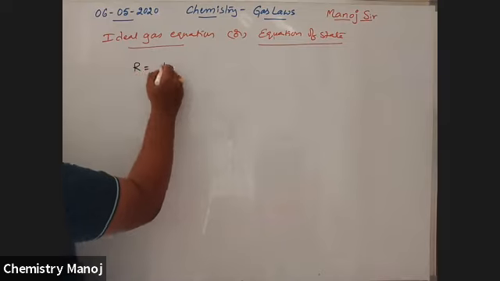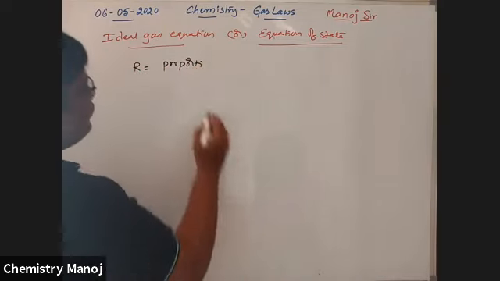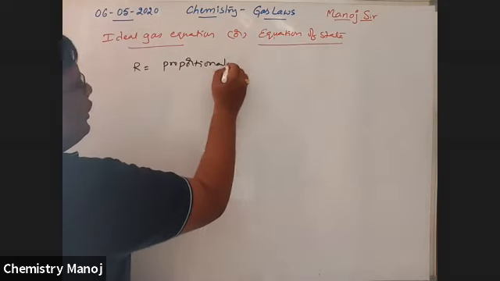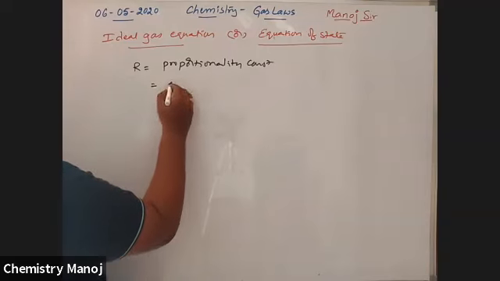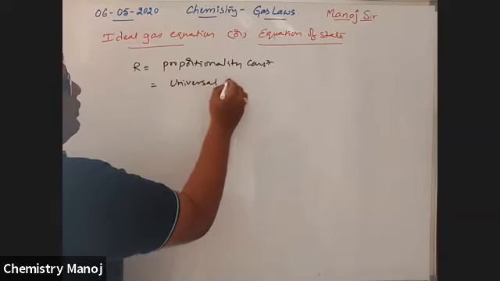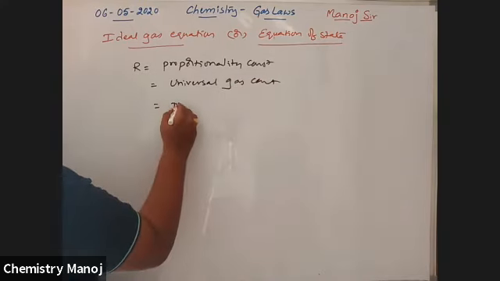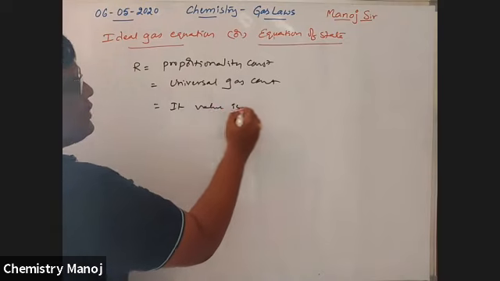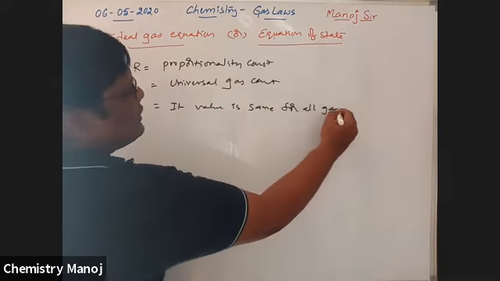R is the proportionality constant, which is called the universal gas constant. That means its value is the same for all gases.